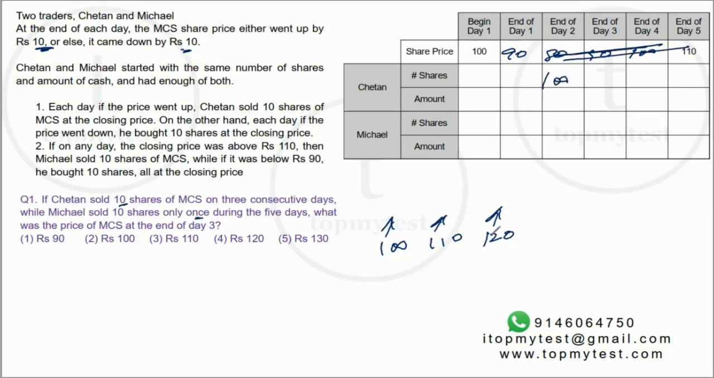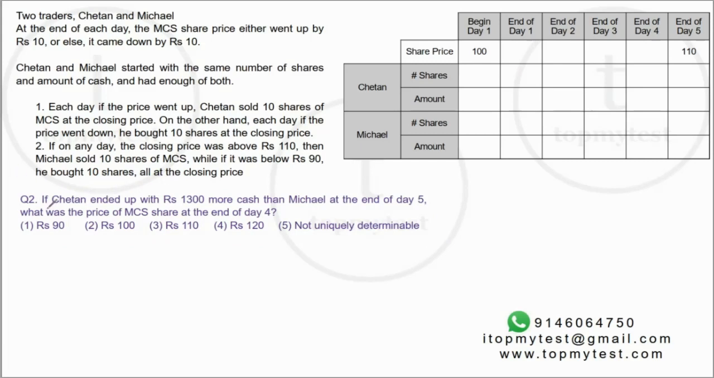Now, once it rises, it has to rise 3 consecutive times. That will be 110, 120, and then on the final day, it will fall. The question is, what was the price of MCS at the end of day 3? End of day 3 it is 110. Option 3 is your correct choice.